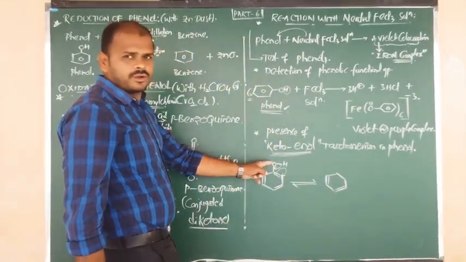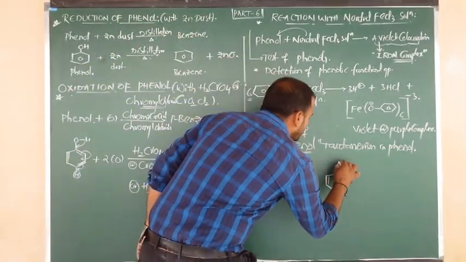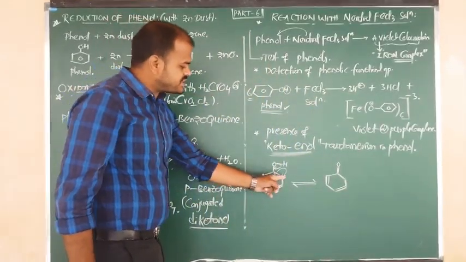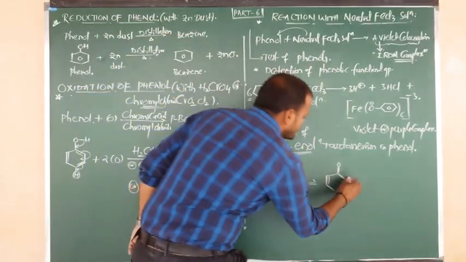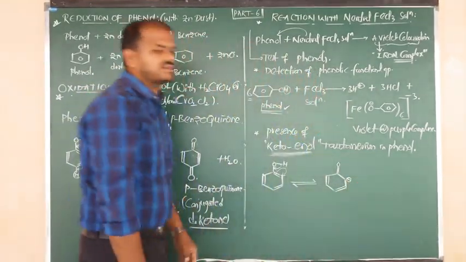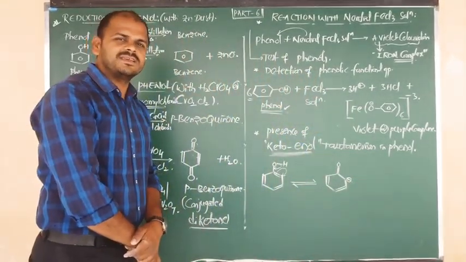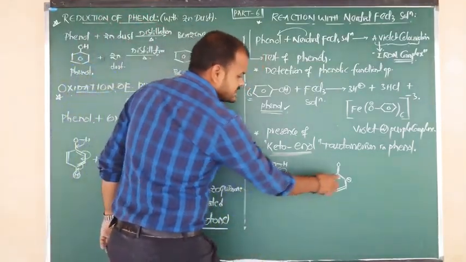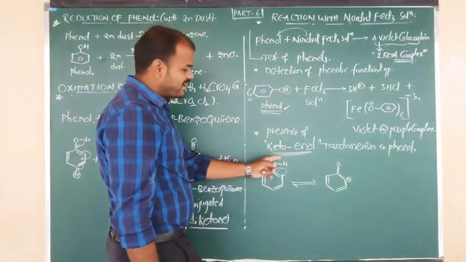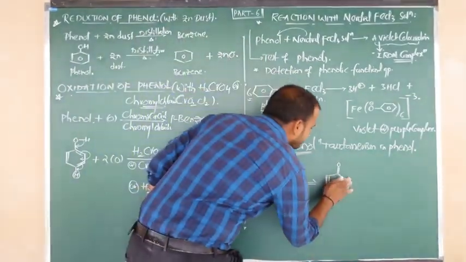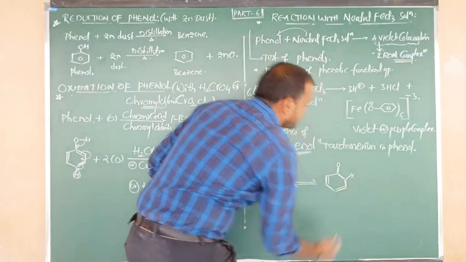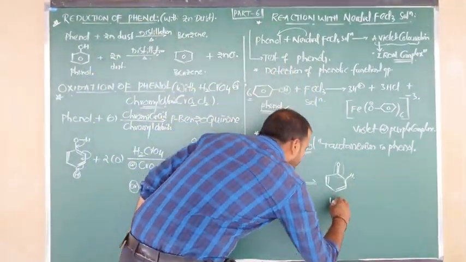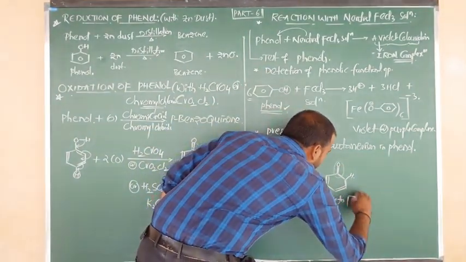Above the plane, C is connected to O. Now the single bond becomes a double bond. And this pi bond was shifted to which carbon? The second carbon. So upon that second carbon I write the charge minus. Do you understand? Okay. Now listen carefully. The second carbon contains the minus charge, but here a free H plus ion is there. That H plus ion we can write here. Now this looks like a C double bond O group, so we say it is the keto form.